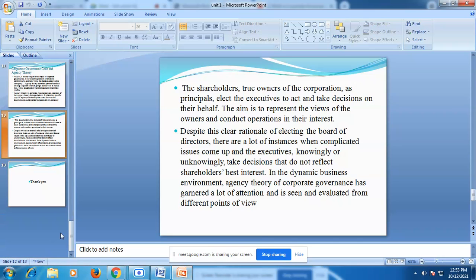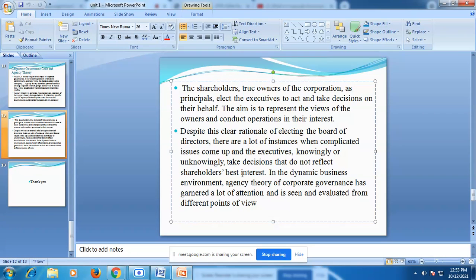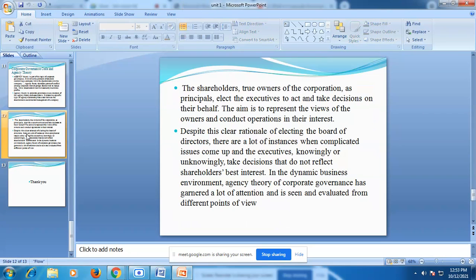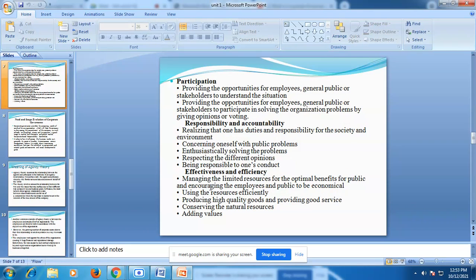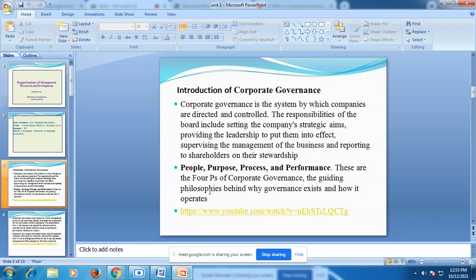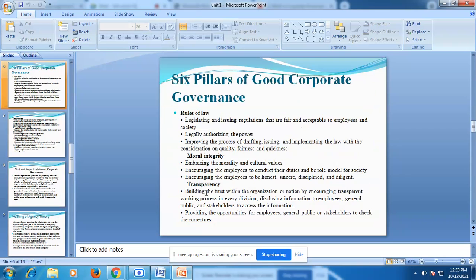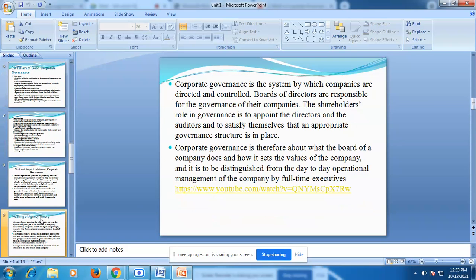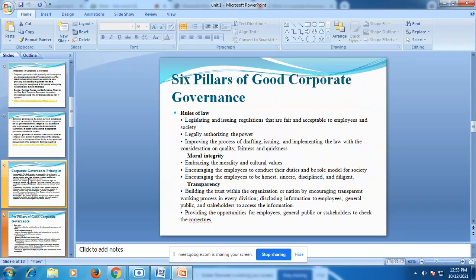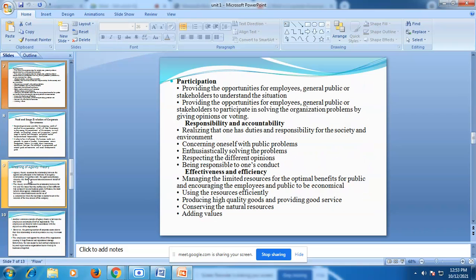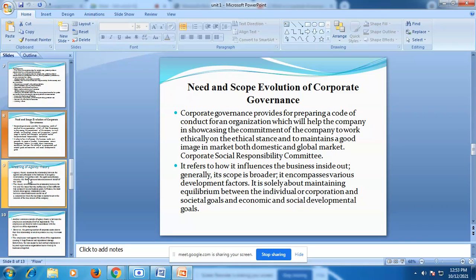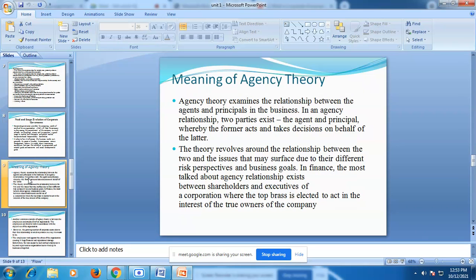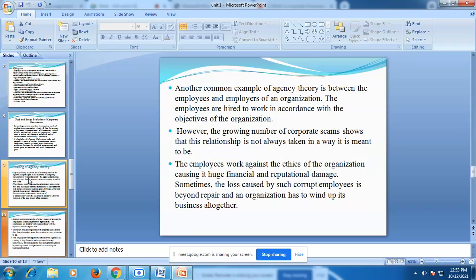Students, this is the last slide. Today we have learned three points: the introduction of corporate governance; the different principles and six pillars of corporate governance; the needs and scope of corporate governance; and lastly, what exactly agency theory is.